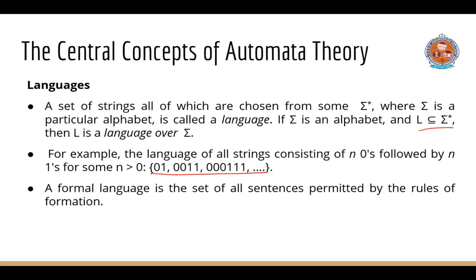A formal language is an abstraction of general characteristics of programming languages. A formal language consists of a set of symbols and some rules of formation by which these symbols can be combined into entities. Those are called sentences. A formal language is a set of sentences permitted by rules of formation.